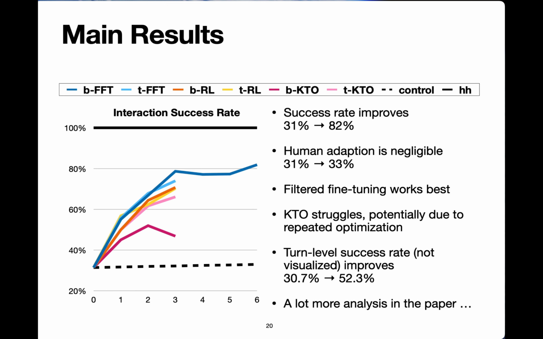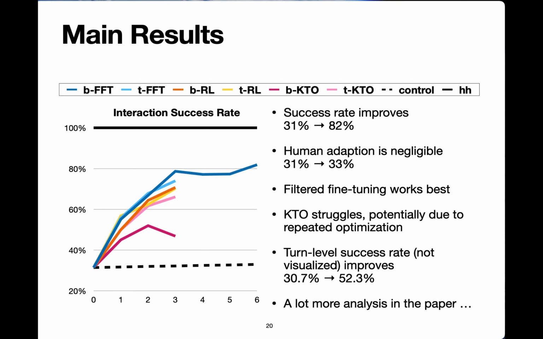A big question, a confounding factor in this kind of experiment, is how much human adaptation is contributing to the system improvement. So we take the initial model and we deploy it concurrently to the final binary FFT model in a randomized experiment. And what we see is that human adaptation is negligible. Performance stays roughly the same, telling us that all the improvement is coming from the system actually improving its reasoning capabilities.